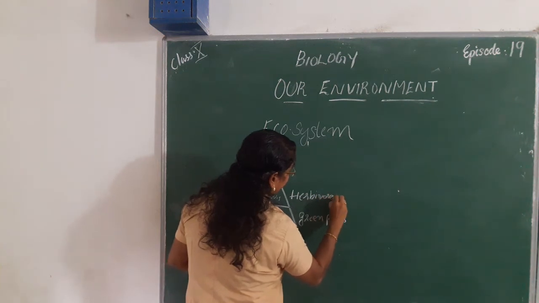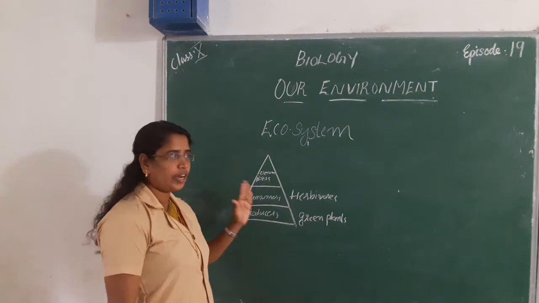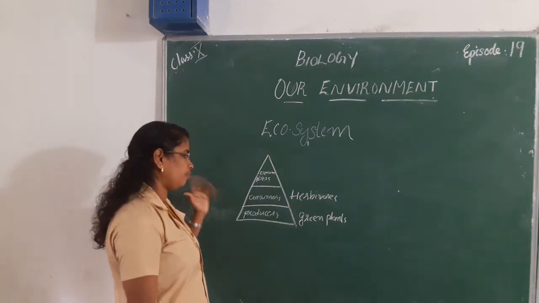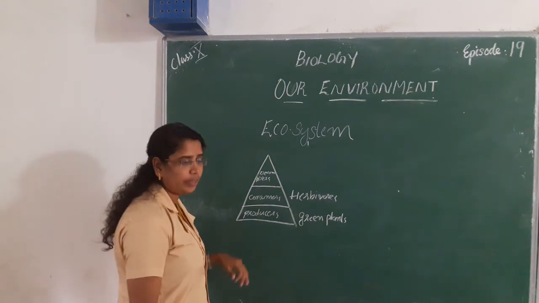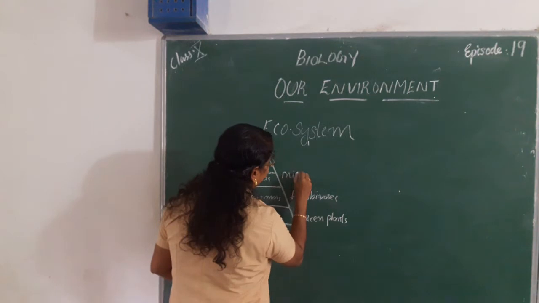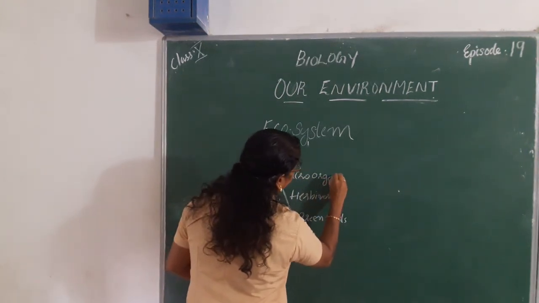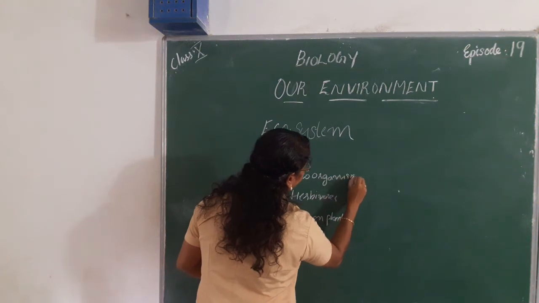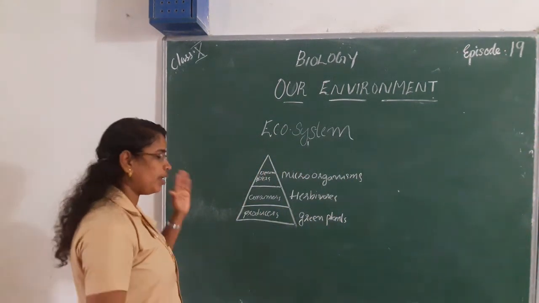That includes herbivorous, carnivorous, and omnivorous. Then decomposers are microorganisms. These are the trophic levels.